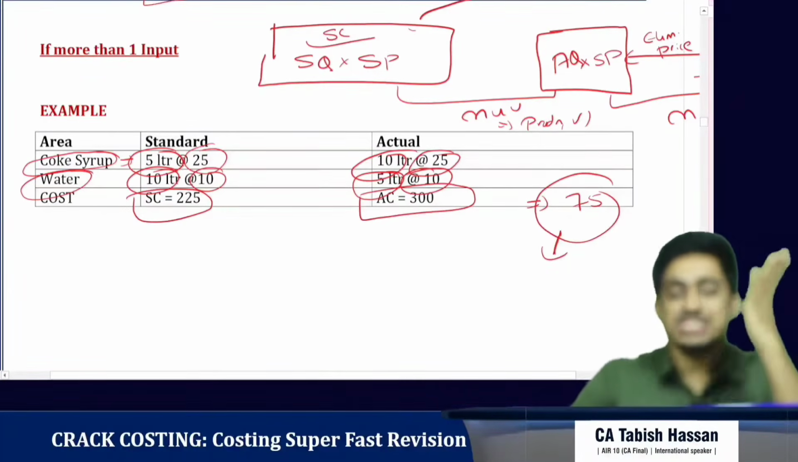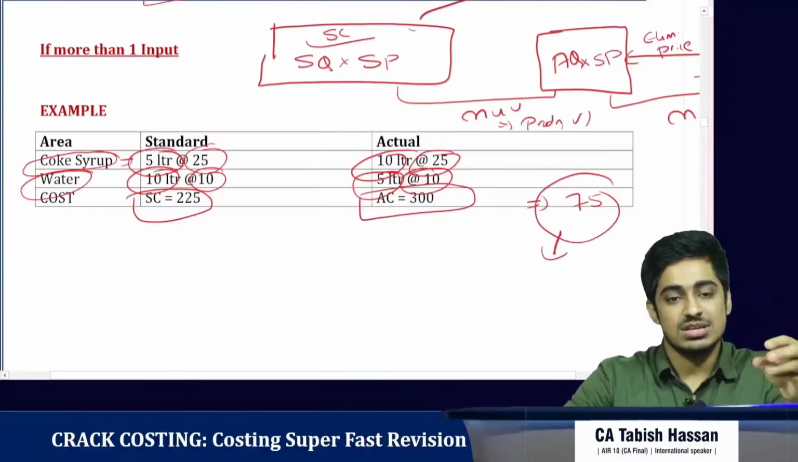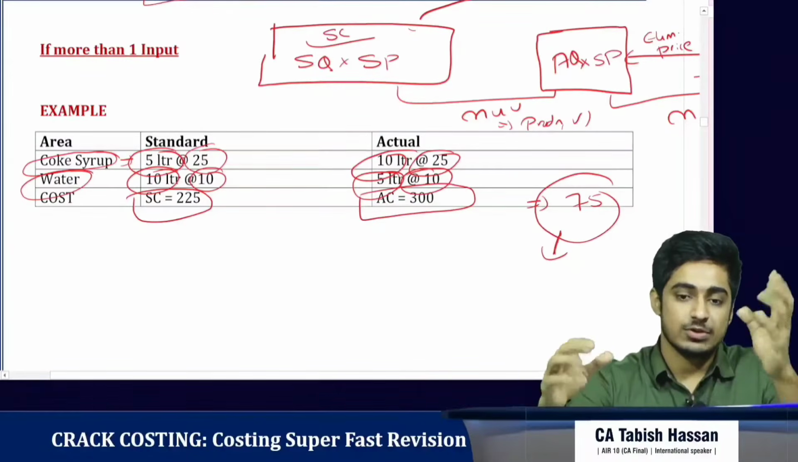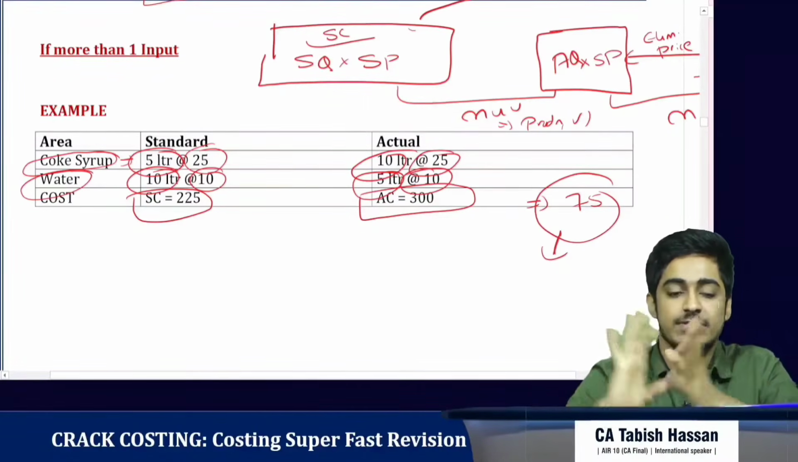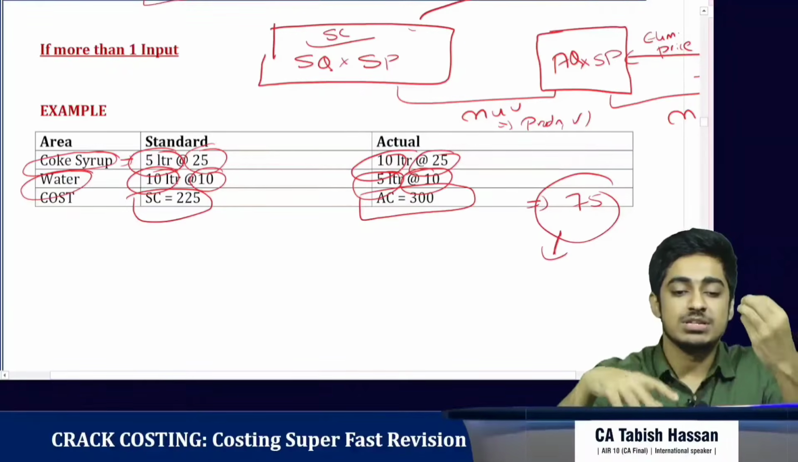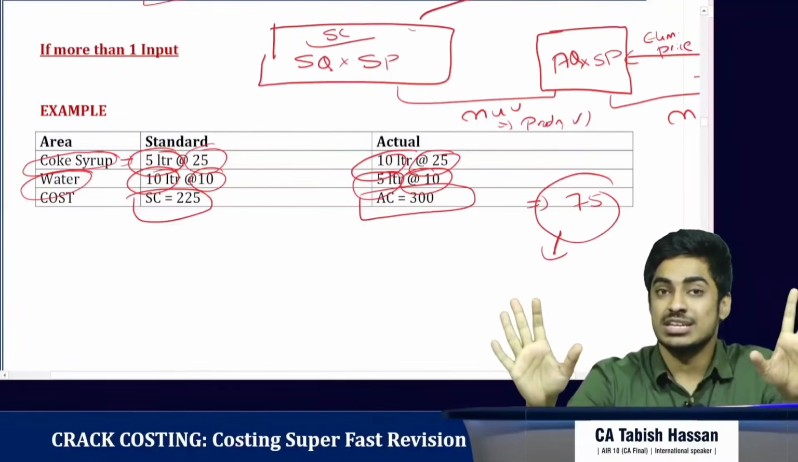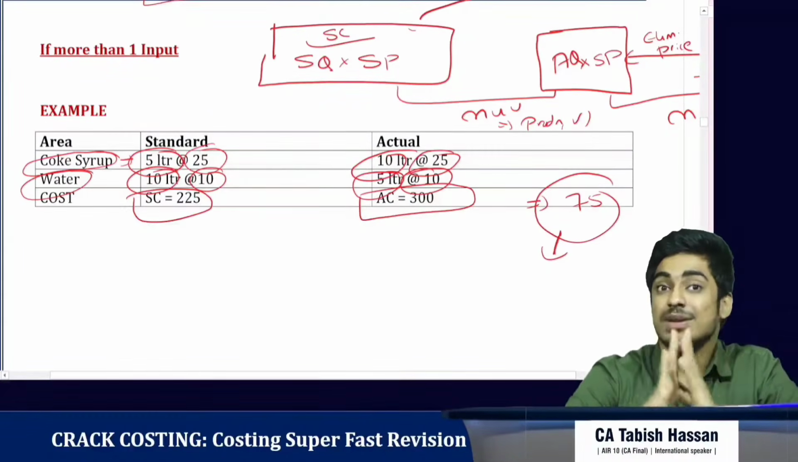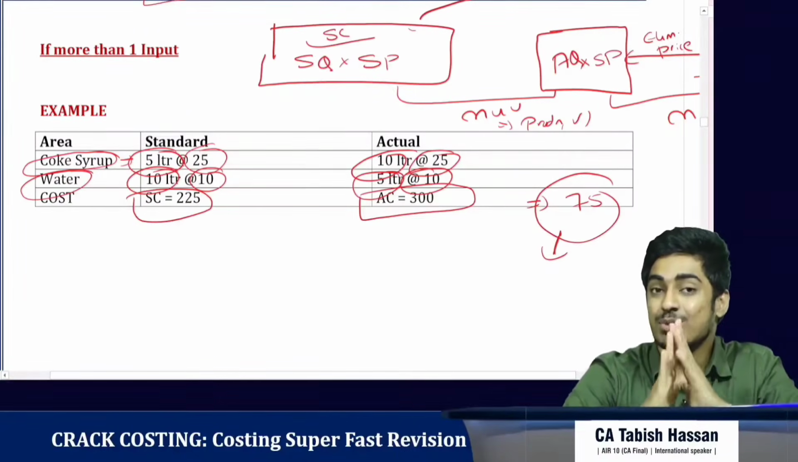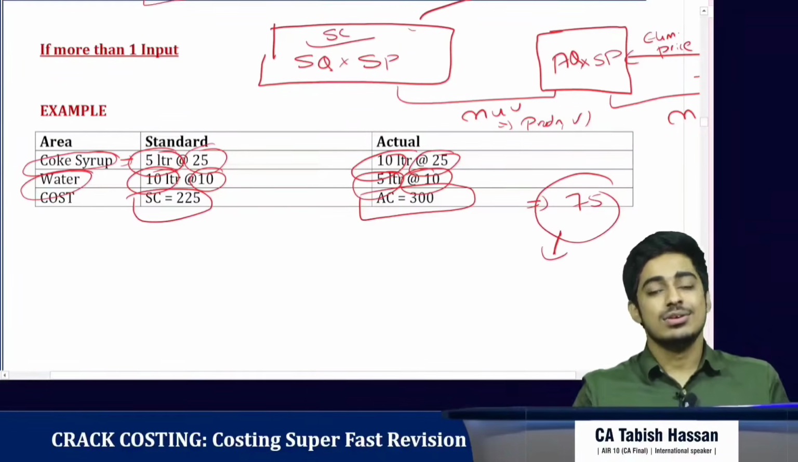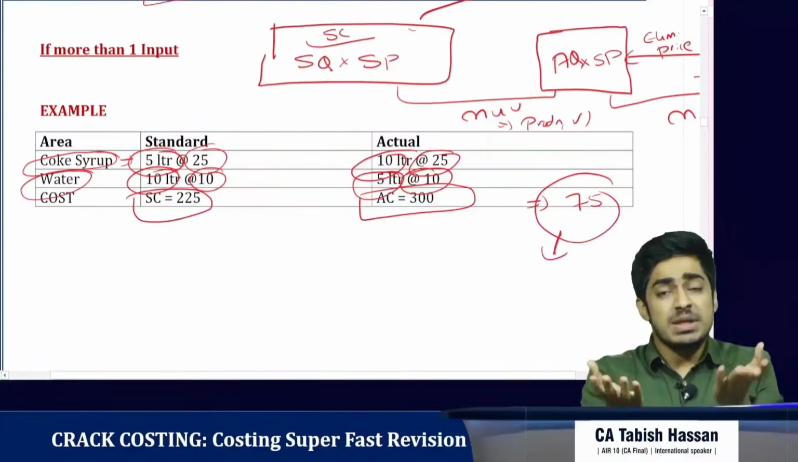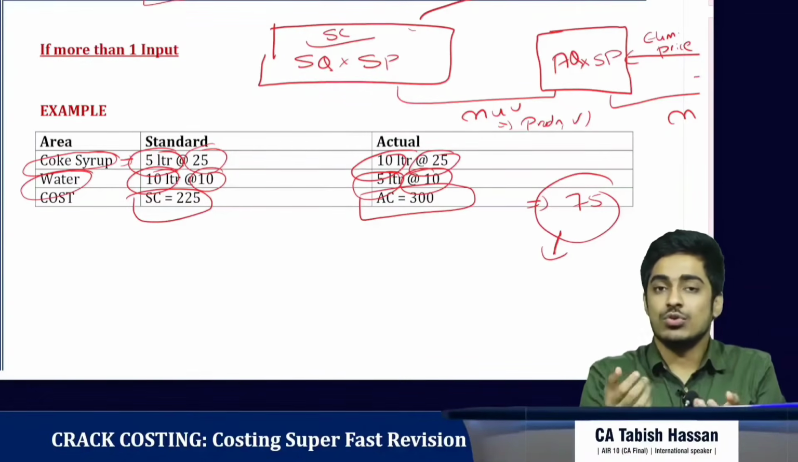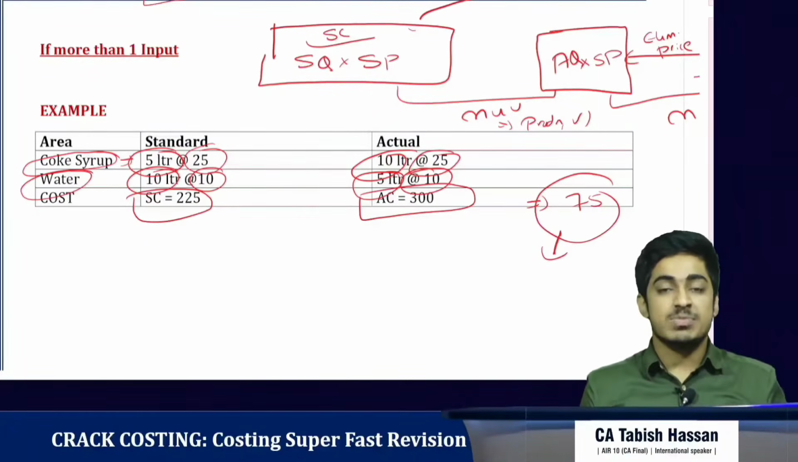Purchase manager tells, boss, standard price was 25 rupees. Actually also I have purchased it at 25. Again for water, the standard price was 10 rupees. Actually also I have purchased it at 10 rupees. So please don't even look at me. I am not into it. Clear? Because the standard price and actual price is the same throughout, we cannot hold the purchase manager responsible.